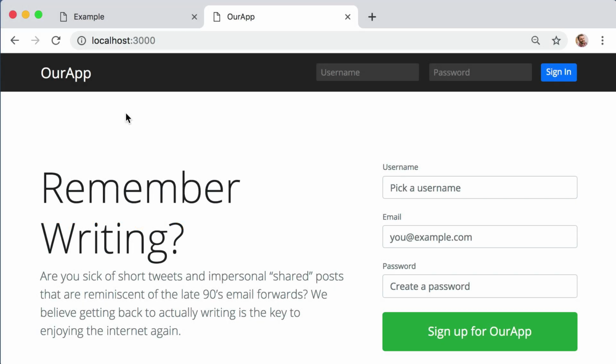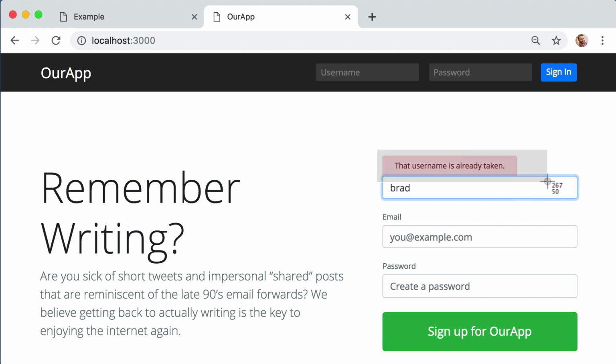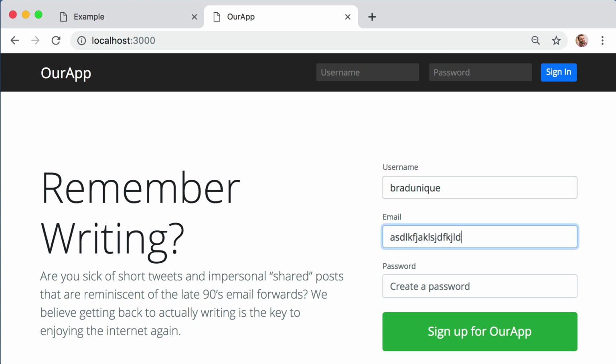So this is what the home page looks like if you are not logged in. It shows you a registration form to sign up for a new account. If you try to sign up for a username that already exists, that someone has already used, you get a real-time feedback message. That username is already taken. So if I add unique at the end of it, good to go. If you add something that is not a valid email address, you get a warning in real time.